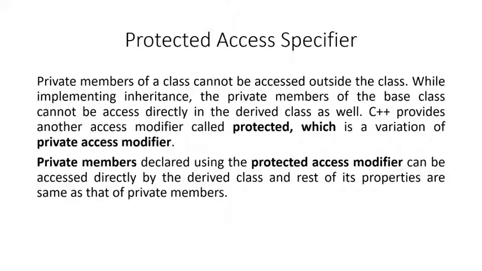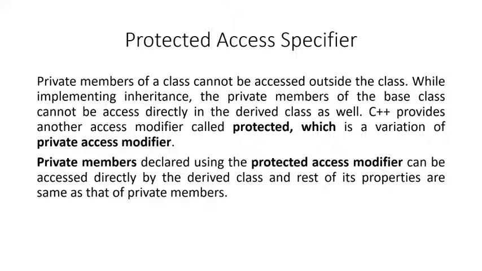To overcome that problem, C++ provides you with an additional access specifier called protected. The protected access specifier is a variation of the private. So the first thing it inherits from the private is that it cannot be accessed outside the class, but with a small change: it can be accessed inside the derived class. So what is a protected access specifier? One that can only be accessed inside the derived class but not outside the derived class.